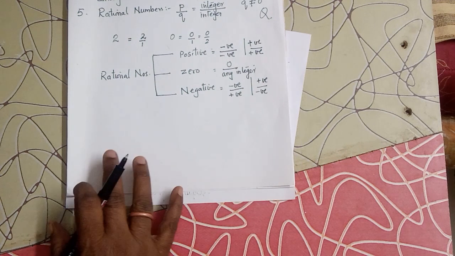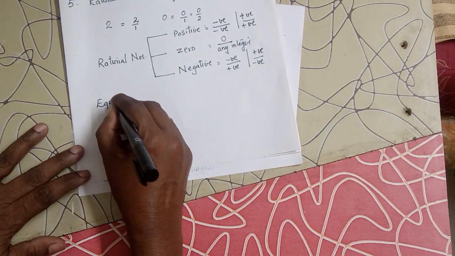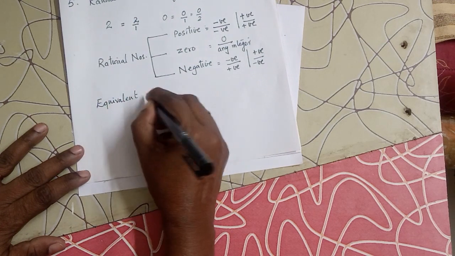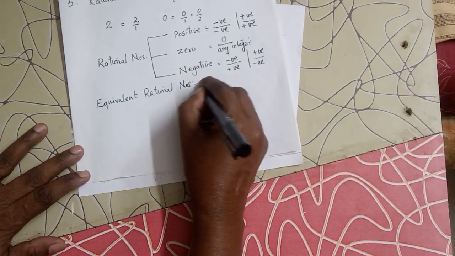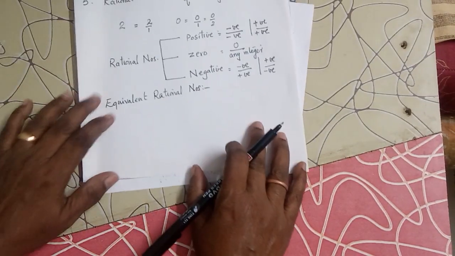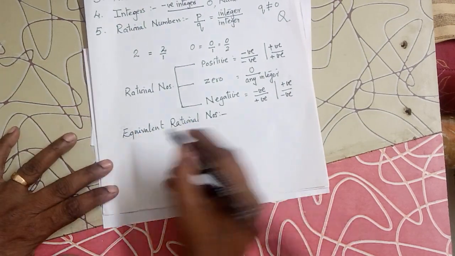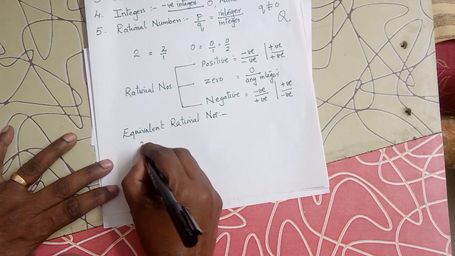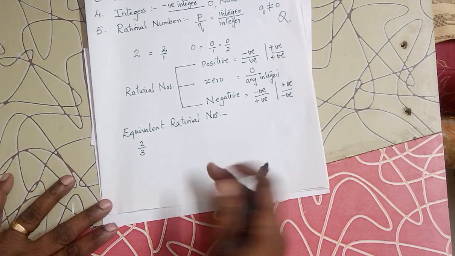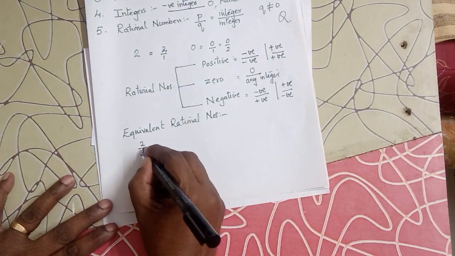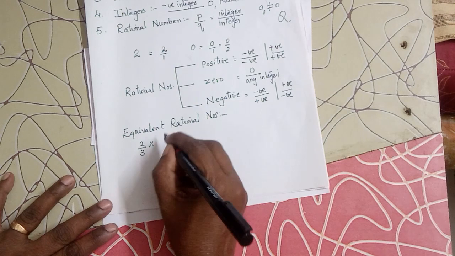Okay. Then we learned about equivalent rational numbers. Just like equivalent fractions, equivalent rational numbers are numbers which represent the same value. If you take any rational number, for example 2 upon 3, to find its equivalent rational number, just like in fractions, you multiply the numerator and denominator by the same number.